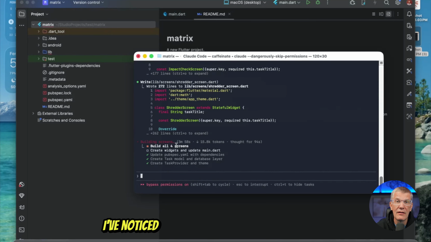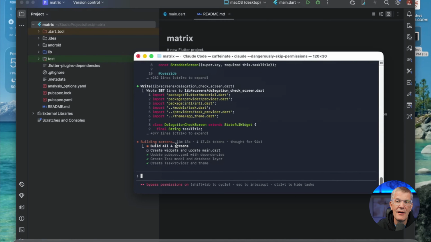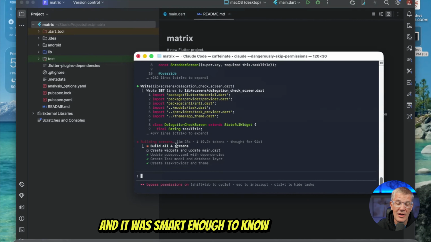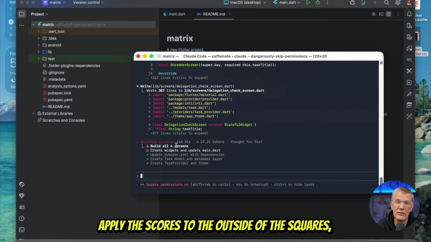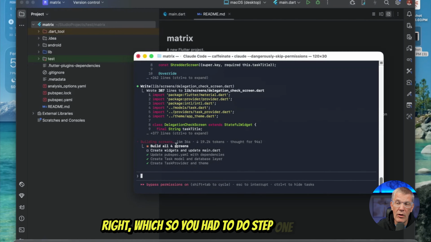I've noticed on Opus 4.6 that it thinks of things to add to the program that I did not think of. I'm interested in seeing if it caught that. The other day I wrote an NFL squares application for the Super Bowl. And it was smart enough to know that if you didn't sell all the squares, not to let you apply the scores to the outside of the squares, so you had to do step 1 before step 2.